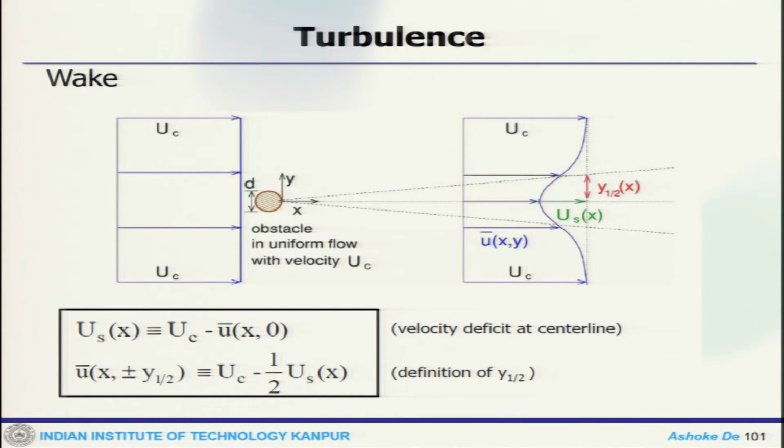Now, we can see what happens. So, there is a circular cylinder or a circular obstacle here, and behind it in the wake, the flow field takes on this kind of profile. So, this is supposed to be my velocity, but because of this pattern there is a deficit. So, this is a velocity deficit at the center line in the wake, and this is the half width what we get.